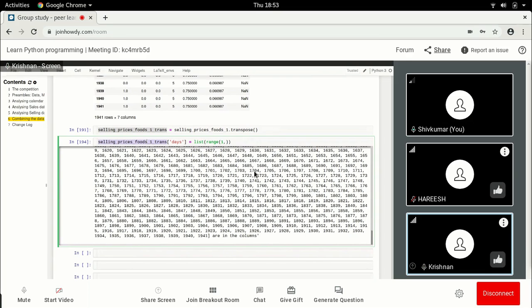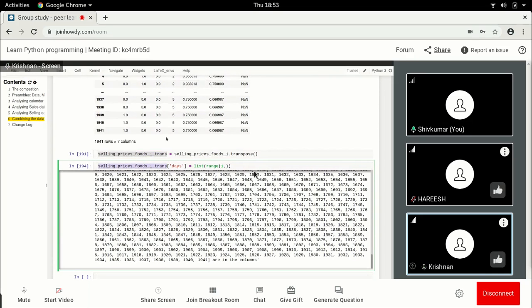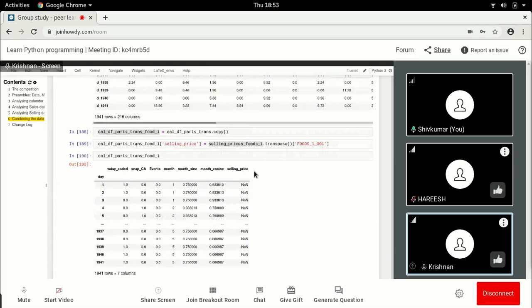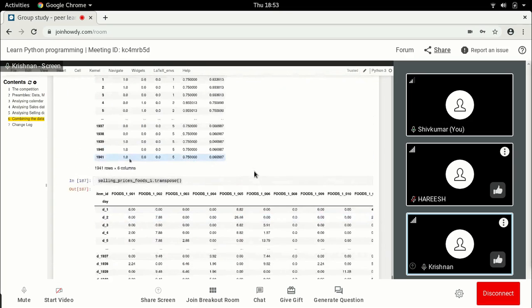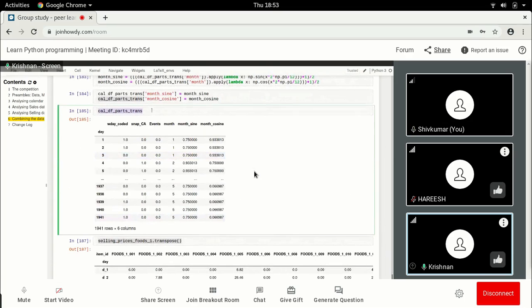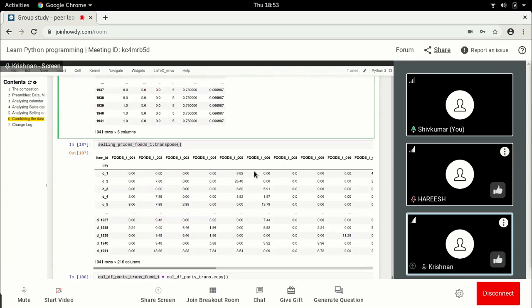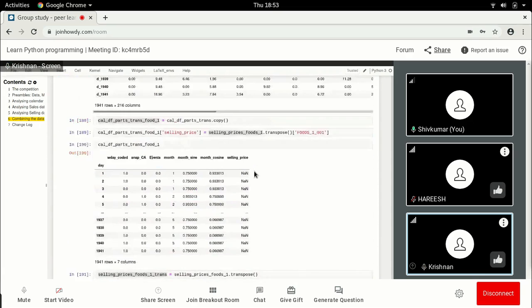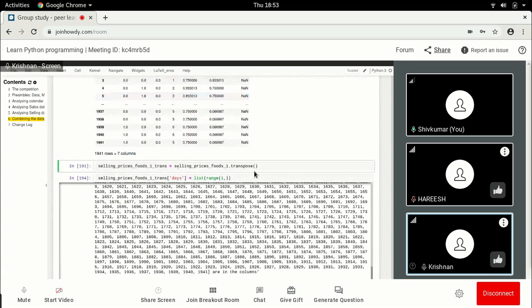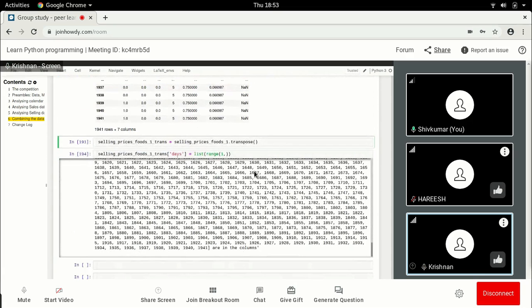Okay. And then, instead of list range 1, you can say, basically the right hand side becomes dot index. You mean the index of this? No, whichever, the one below. See, list range 1, comma, you can just delete it.